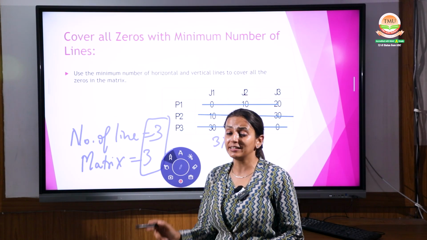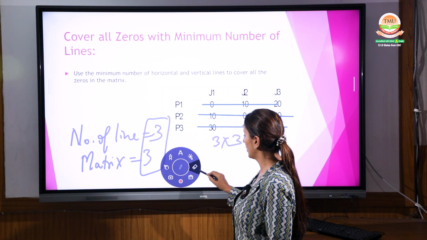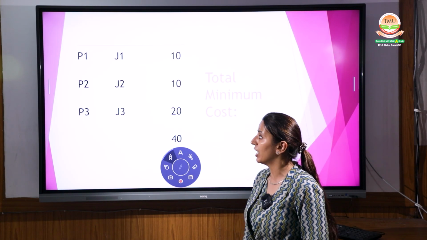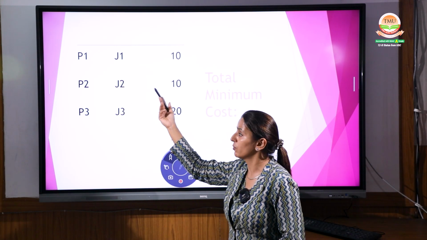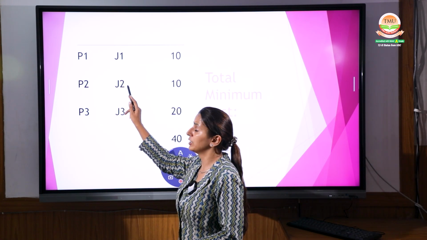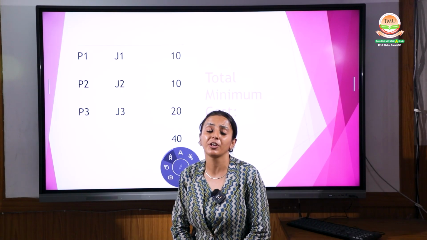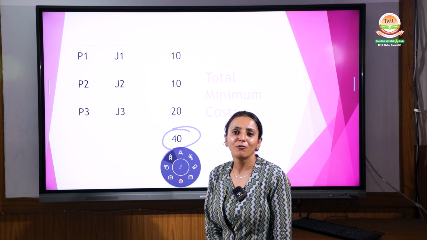Now select and assign 1 zero to 1 project, right? Now you have to assign 1 zero to 1 project. Like in this case, what I have done, I have assigned person 1 to job 1, that's task 1. Person 2 will be given job 2, task 2, and person 3 will be given job 3, that's task 3. And your total answer is 40.